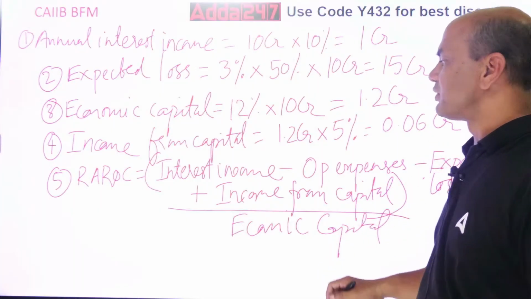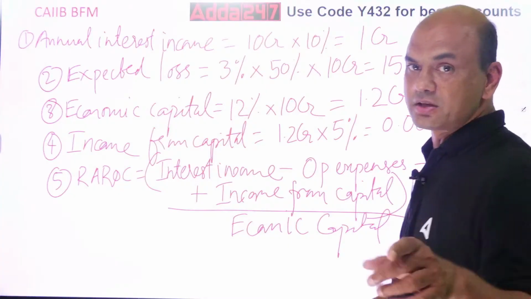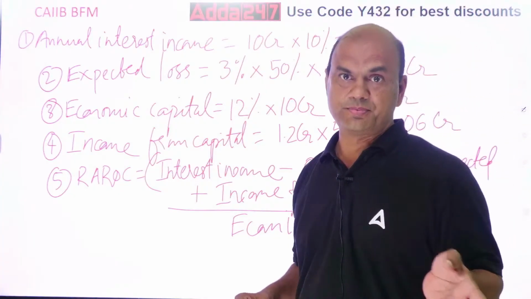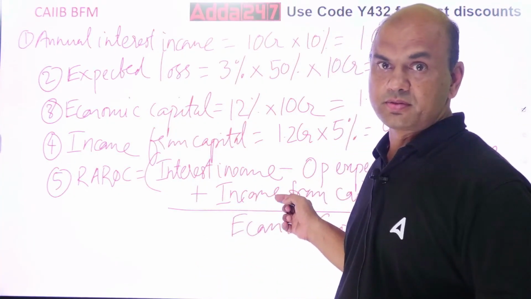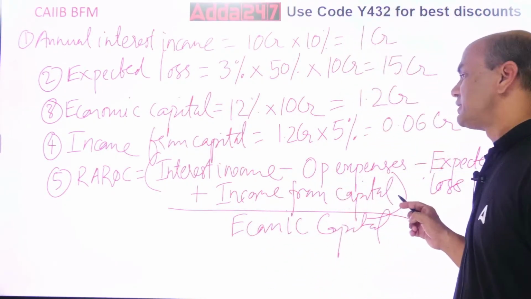So RAROC equals interest income. Write down all the income. Write this down, everyone, because I will be changing the slide now. Pause the video, write this down. Okay, I will be changing the slide now.